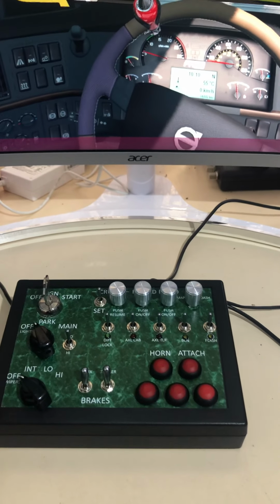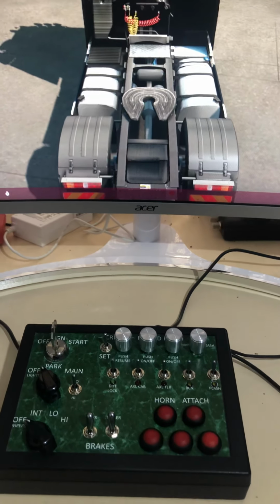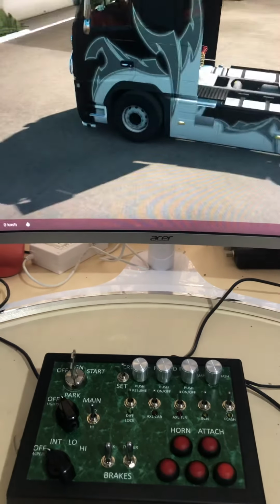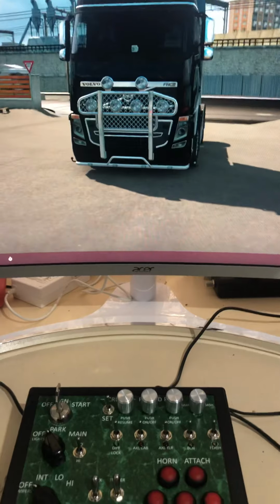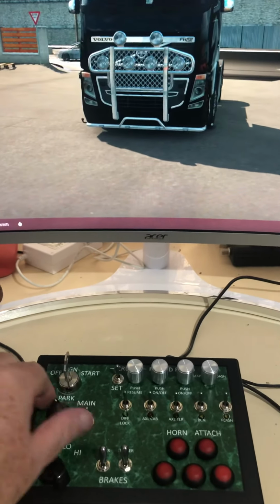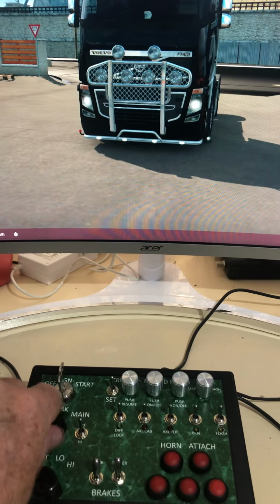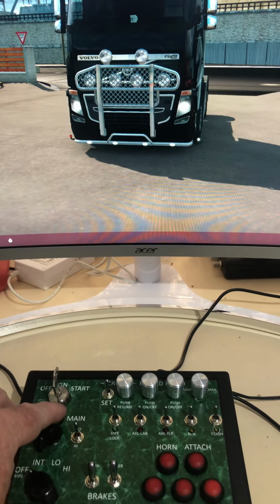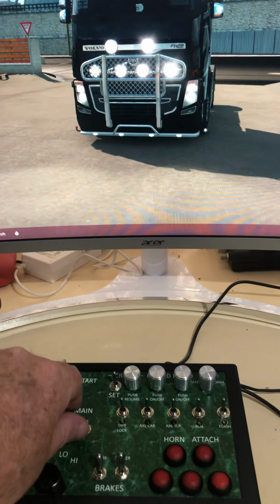So let's go outside the truck for a minute and spin the truck around. And then we have headlights on parkers, headlights on low beam, and headlights on high beam.